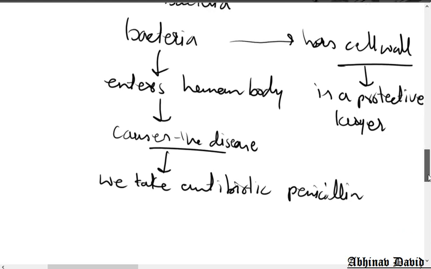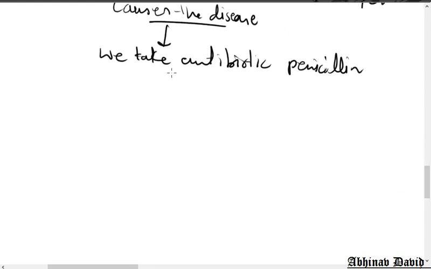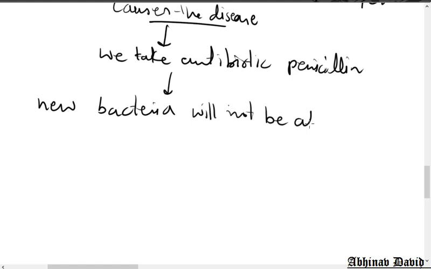After we take penicillin, what happens? Bacteria is reproducing in our body. It is increasing in number. That is why it is able to cause the disease. Now the new bacteria will not be able to form a cell wall. Already we have seen the function of penicillin: it blocks the formation of the cell wall by the bacteria.